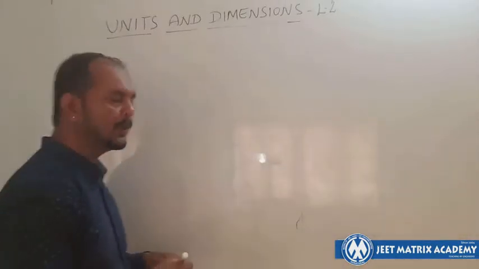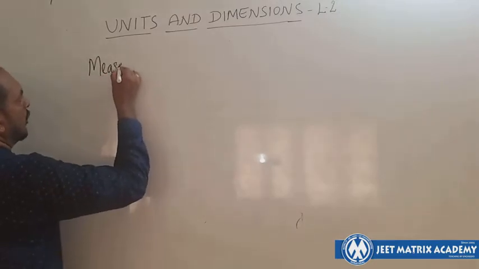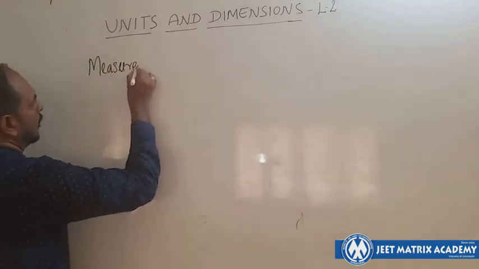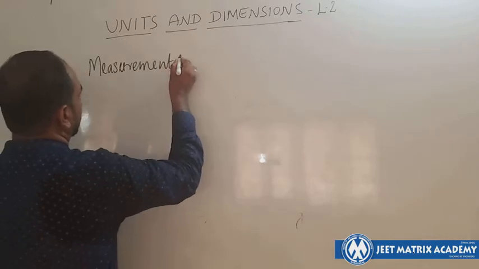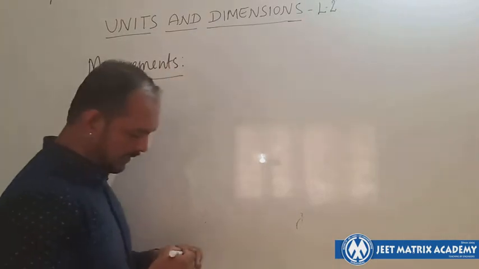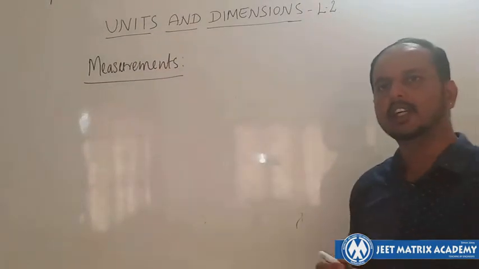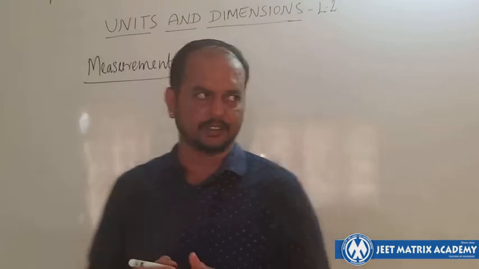Let's discuss the next topic, that is measurement. How do you measure anything? The idea of measurement started with the concept of counting.